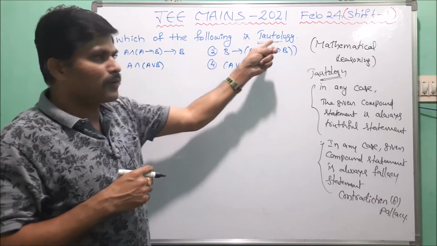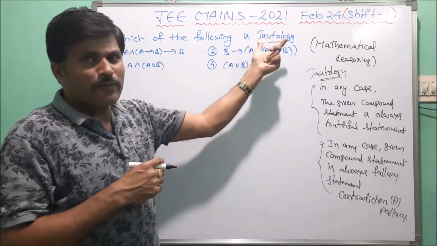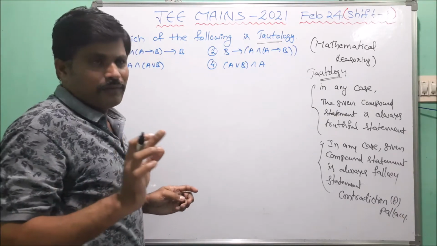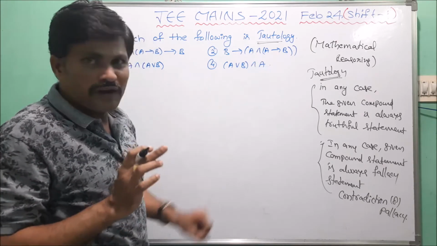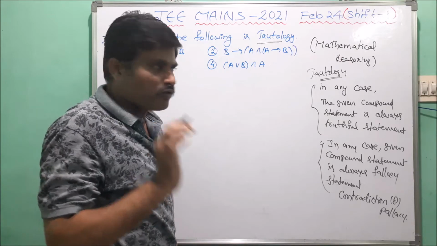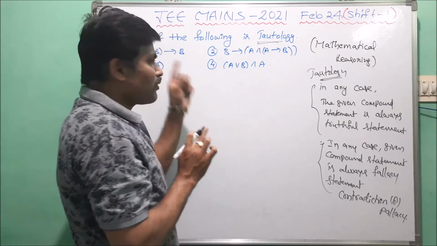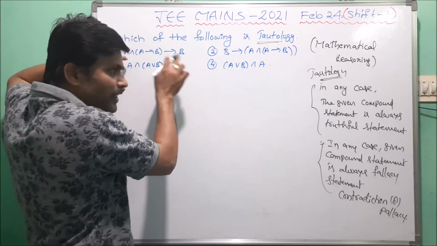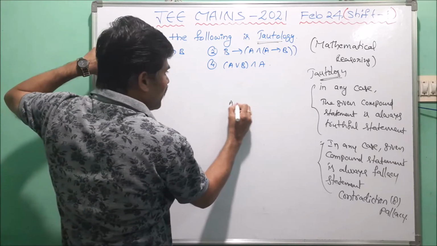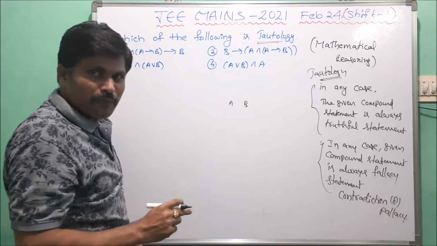Now in the given problem, which of the following compound propositions is a tautology? We are using a truth table. In the truth table, the last column means the given compound proposition. First of all, we take the individual propositions A and B. These are two individual propositions.